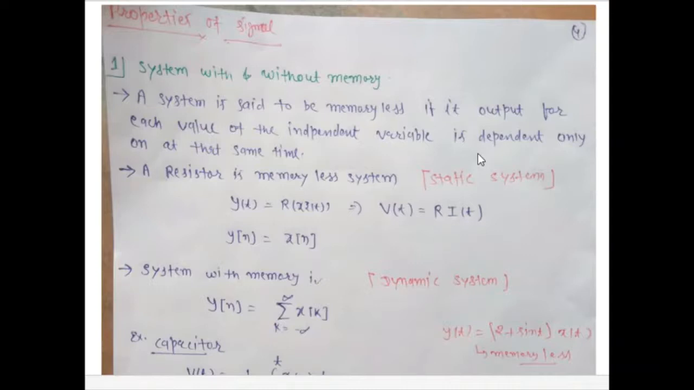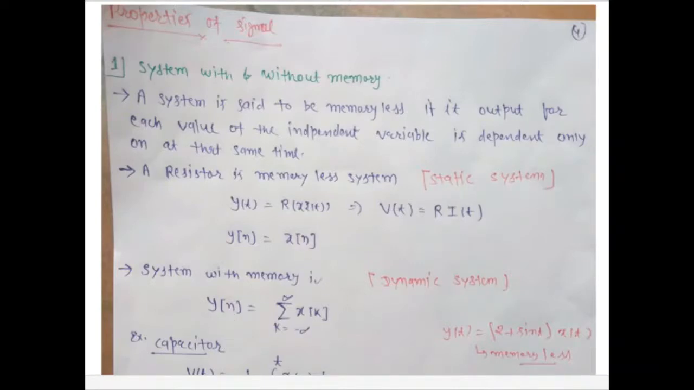A system is said to be memoryless if its output for each value of the independent variable depends only on the value at that same time. Okay. An example of a memoryless system is a resistor, and an example of a system with memory is a capacitor.